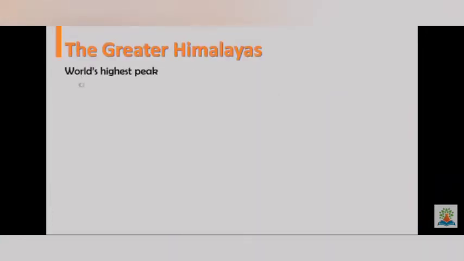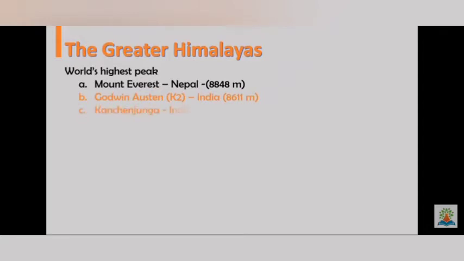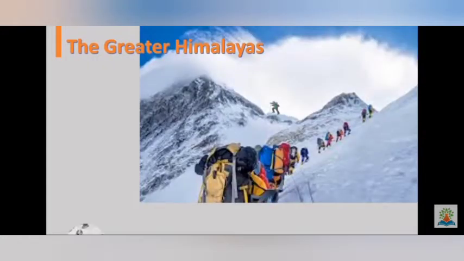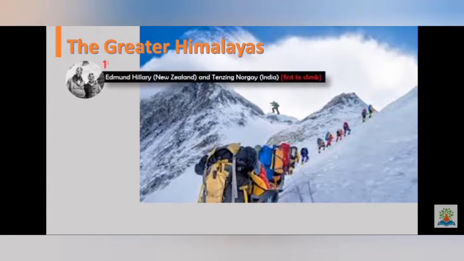Then the world's highest peak, Mount Everest, is in Nepal, which is found in the Greater Himalaya. Godwin Austen, which is also known as K2, and Kanchenjunga, which is in India, and Dhaulagiri, which is in Nepal, and Annapurna, which is also in Nepal, and Nanda Devi, which is in India. So these are the different peaks which are found in the Greater Himalayas.